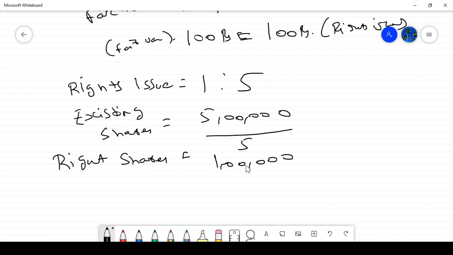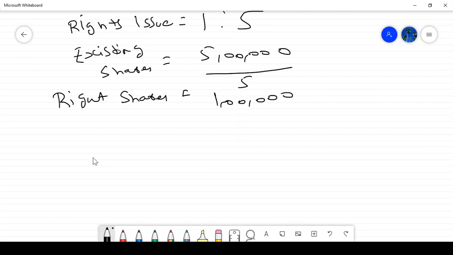Okay, so these are the right shares, and also the fair price, cum-right price, is 21, correct? Cum-right price is 21 rupees.